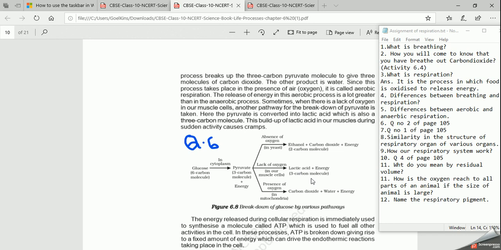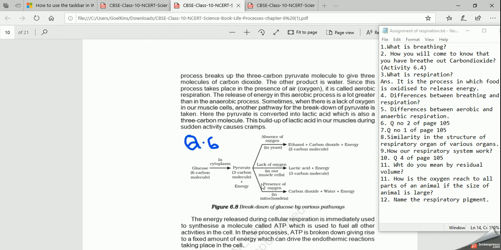So that is why we feel pain, and this is called cramps. That means whenever you climb to higher altitudes, muscle cramps will be formed. Why? Because of the deposition of lactic acid. Clear?